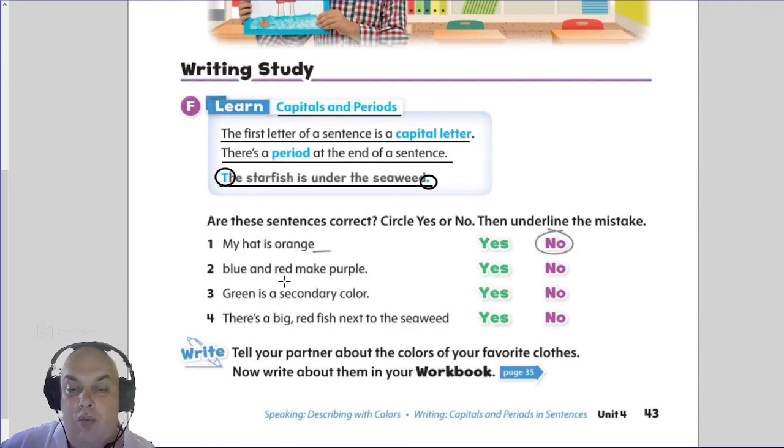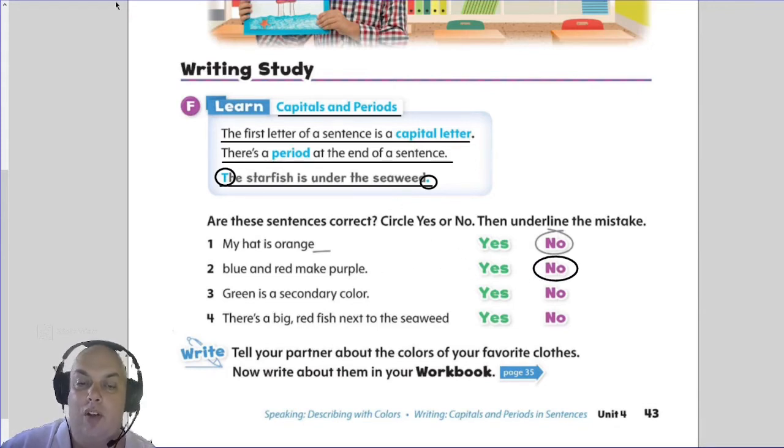Okay. Blue and red make purple. Alright. Now, is this sentence correct? Yes or no? No, it is not correct. Why is it not correct? Because blue should be a capital letter. So we underline the letter B. There is a full stop or a period at the end. So that is correct. We don't need to underline that.